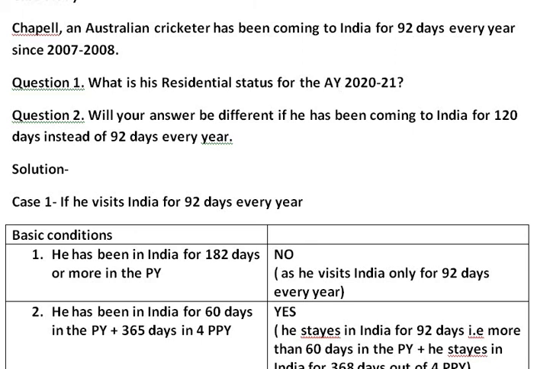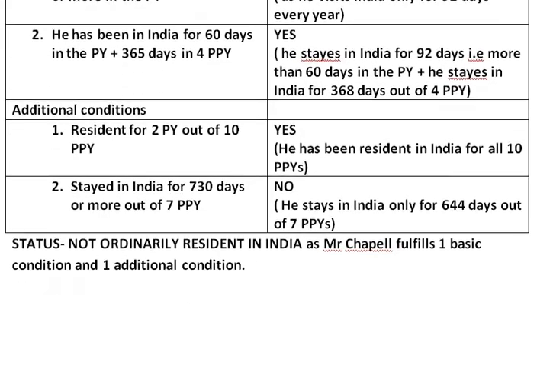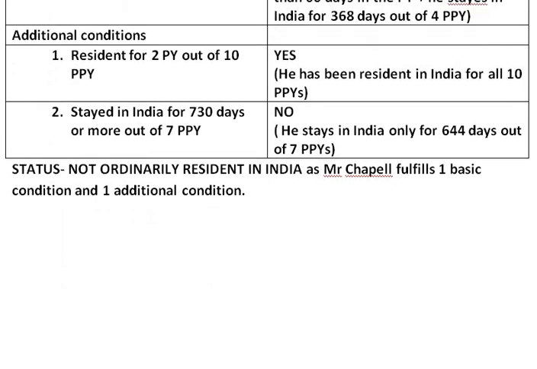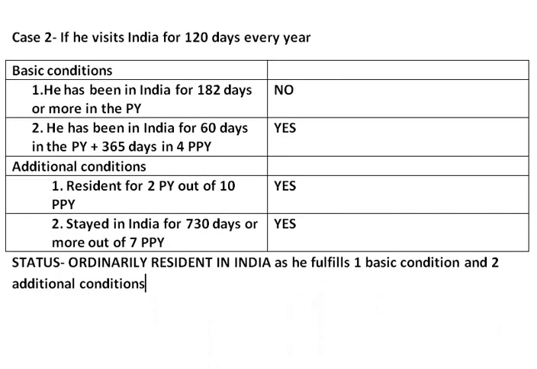So we can find the difference in the answer. If he stays only for 92 days every year, he is not ordinarily resident in India. But instead of 92, if he stays in India for 120 days every year, he is ordinarily resident in India.